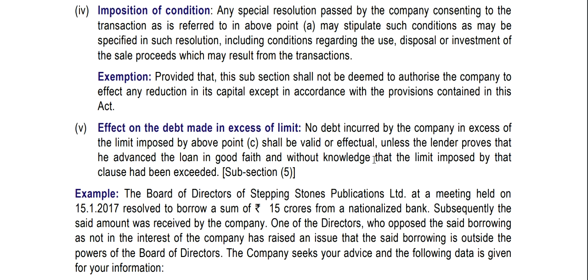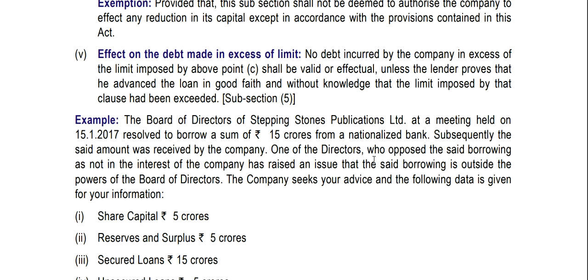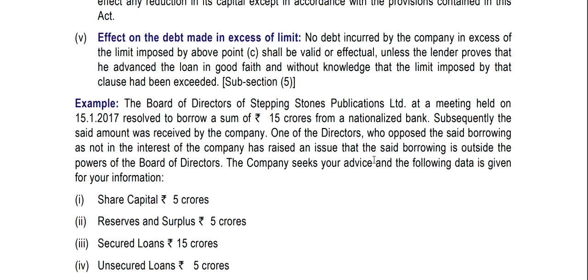Exemption: provided that this subsection shall not be deemed to authorize the company to effect any reduction in its capital except in accordance with the provisions contained in this Act. Effect of debt made in excess of limit: no debt incurred by the company in excess of the limit imposed by point C shall be valid or effectual unless the lender proves that he advanced the loan in good faith and without knowledge that the limit imposed by that clause had been exceeded.